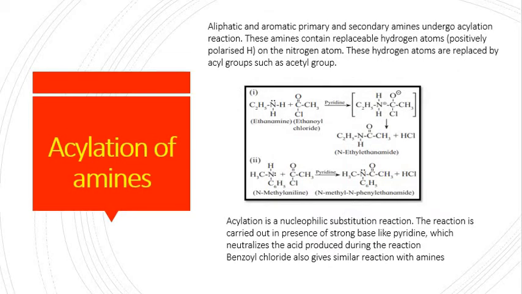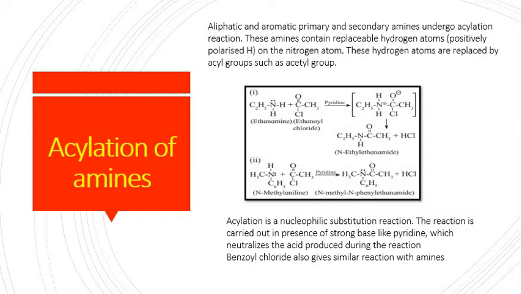Now, acylation of amine. Acylation means an acetyl group comes into a compound after replacing a hydrogen atom. Aliphatic or aromatic primary amine or secondary amine will undergo acylation, and the acetyl group takes place in the compound by replacing the hydrogen atom.